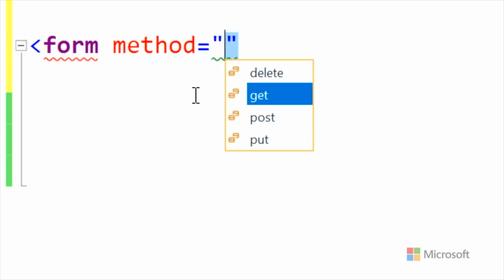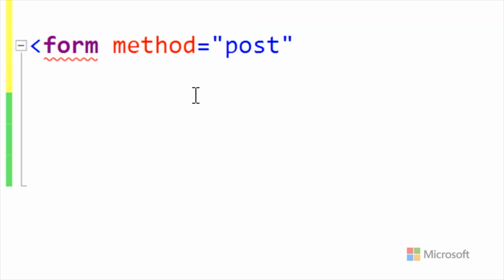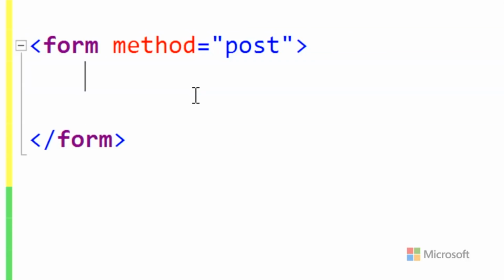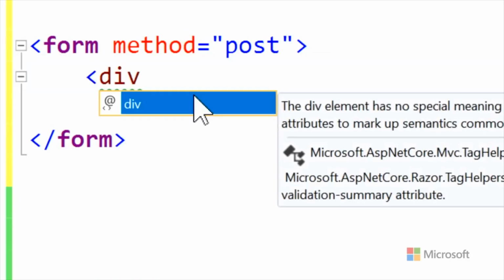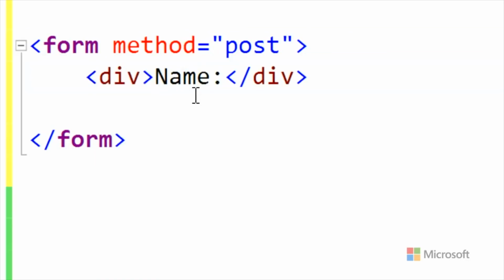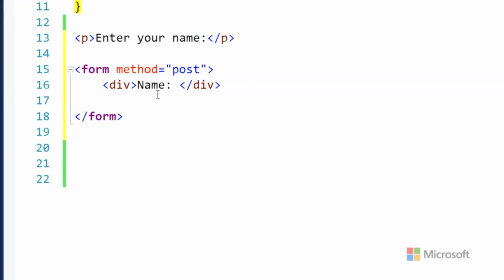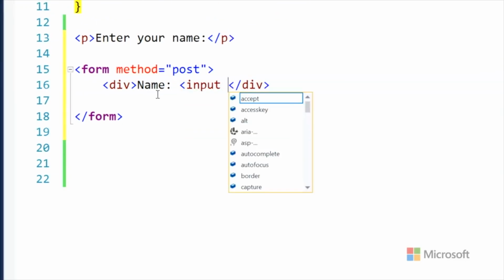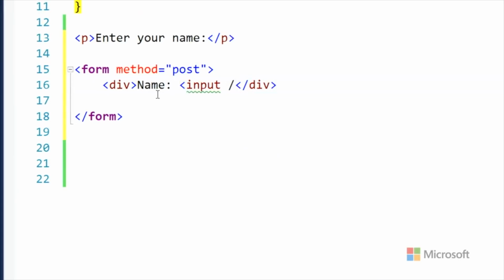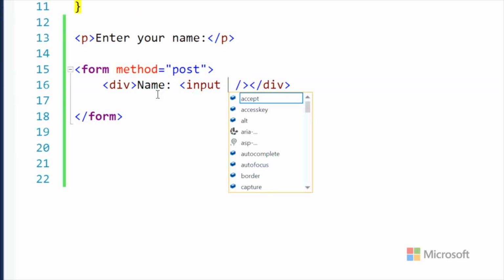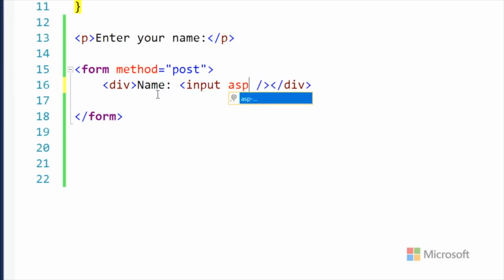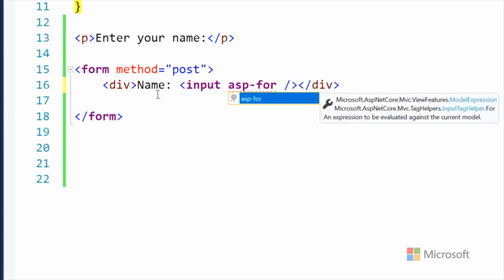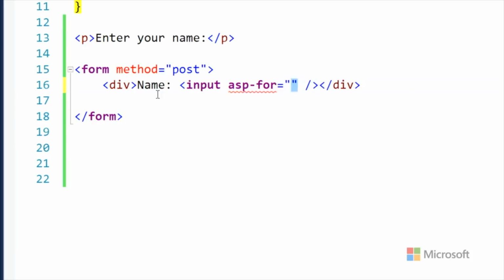post, put, delete. We'll say post. So we're going to go in post. Here's the end of our form. Say div, name, and then we'll need a text box. Some sort of input tag? Yep, input. Now this is interesting. We could do an input tag the way we usually do, or we could say asp-for, and we're going to say customer.name. See how it's all purple?